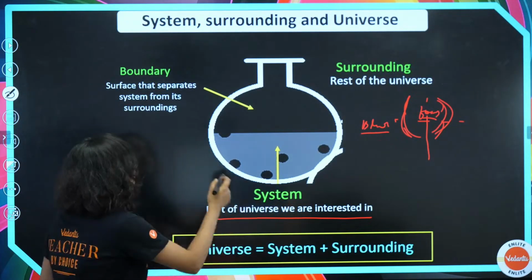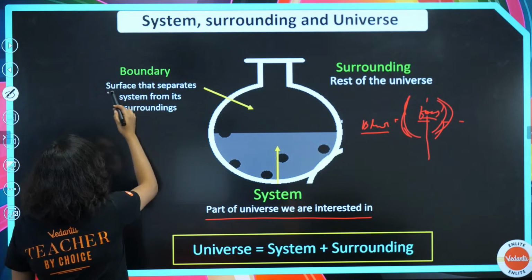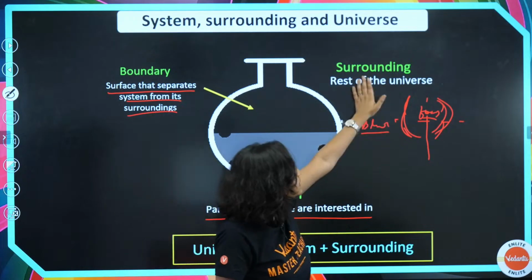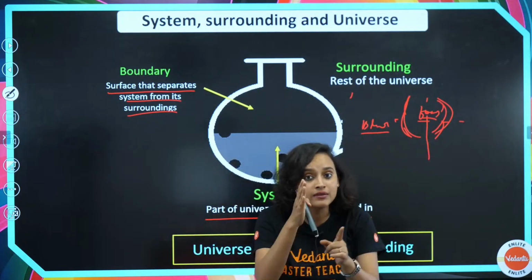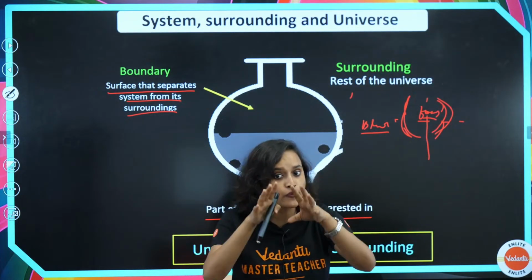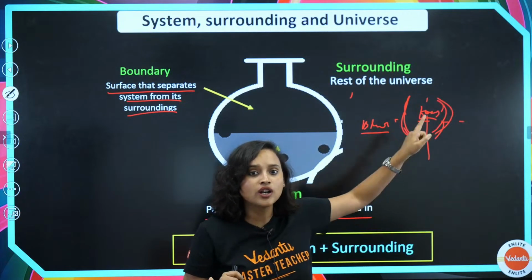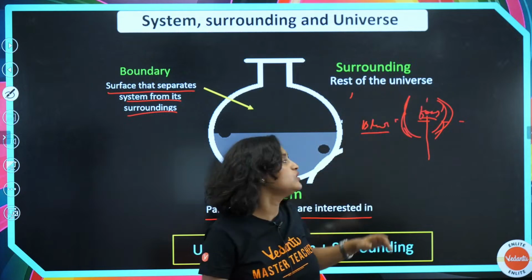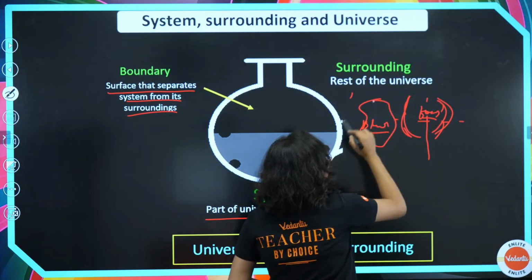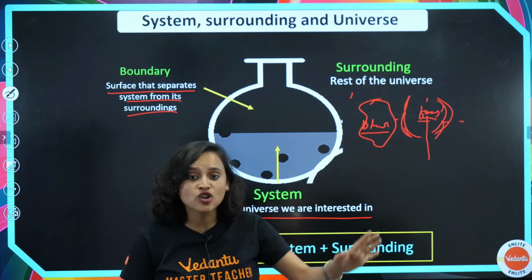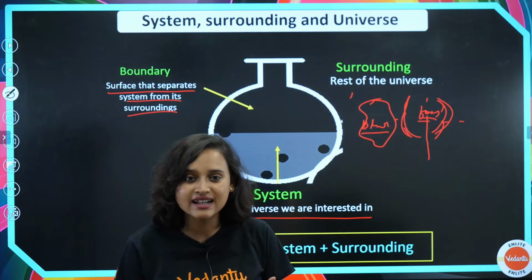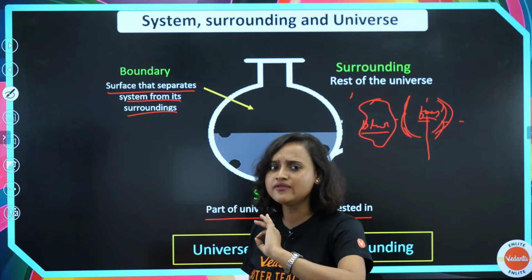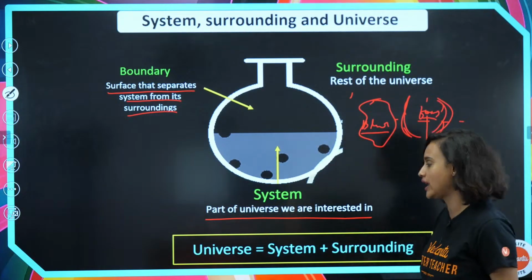Yes. The very same way here also, boundary, surface that separates system from its surrounding. And everything else that is there in the frame that the sniper can see, the blur part, all of this is what? The surrounding, the rest of the universe. Understood now? So these are the three things that you have to understand, very basic to understand thermodynamics.